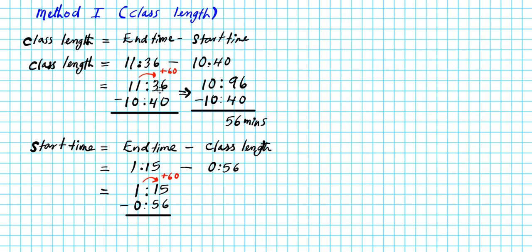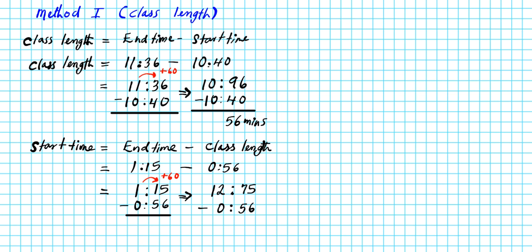Okay, we did the same carry over in the previous part when we're looking for the class length. That's exactly what we're doing here. So when you take away an hour from 1 p.m., it rotates your clock 1 full hour back to what's before 1 o'clock? 12 o'clock, right? So it takes you back to 12 p.m. And then you add your 60 minutes to 15 minutes, so that's 75 minutes. And we are subtracting the class length, which is 56 minutes.